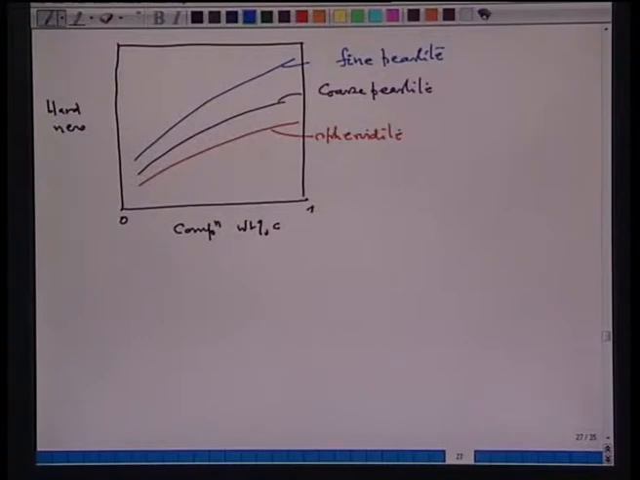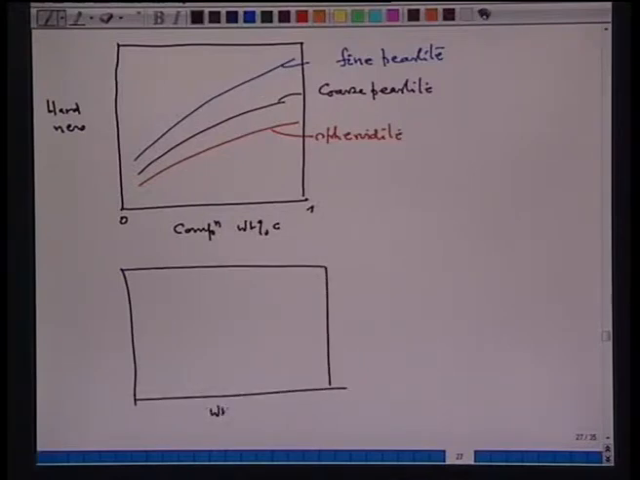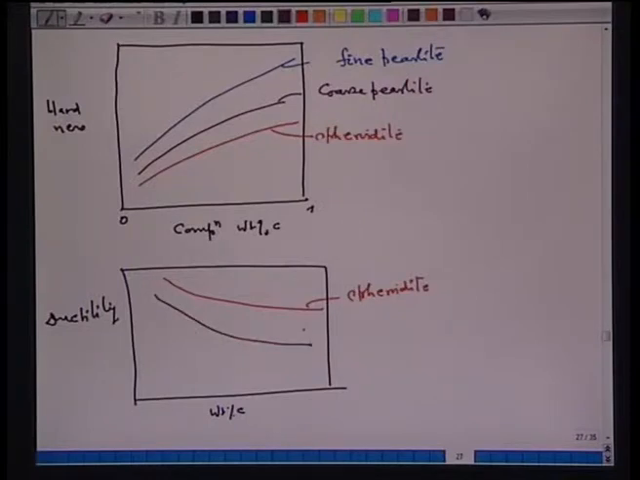Now if I take ductility, for example, if I plot here, this scale is the same, composition weight percent carbon, I take here ductility. It will be the reverse of this plot. Say spheroidite will have the maximum ductility, then followed by coarse pearlite, and this is followed by fine pearlite.